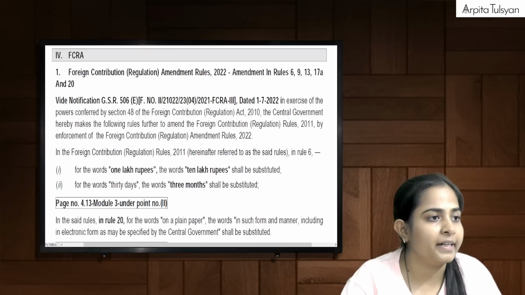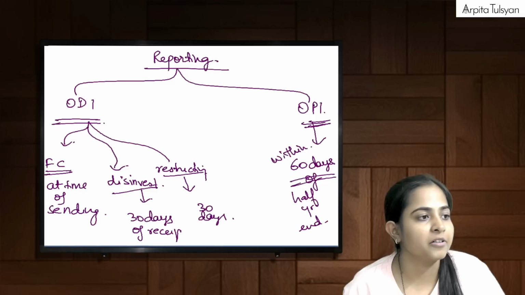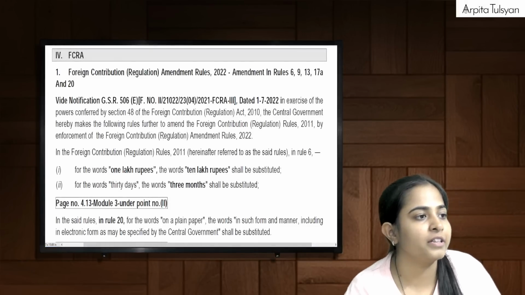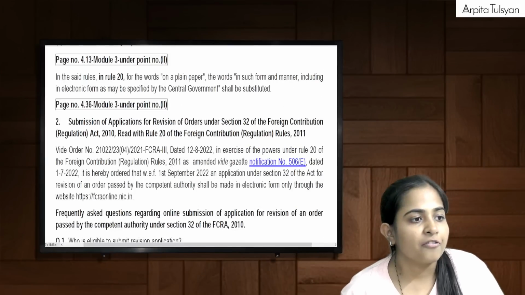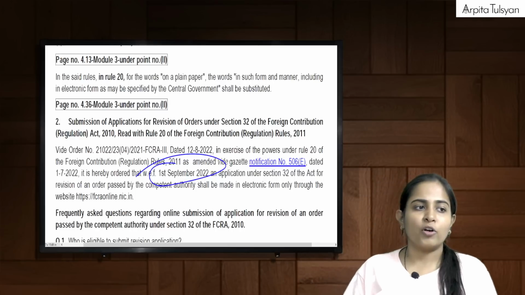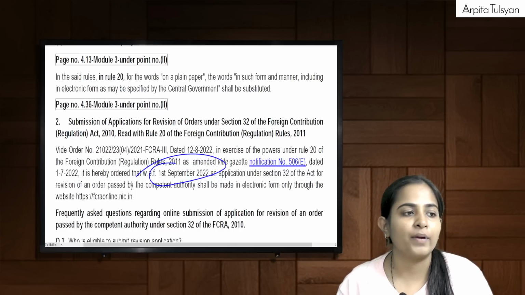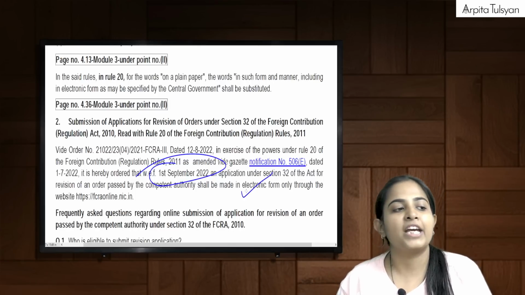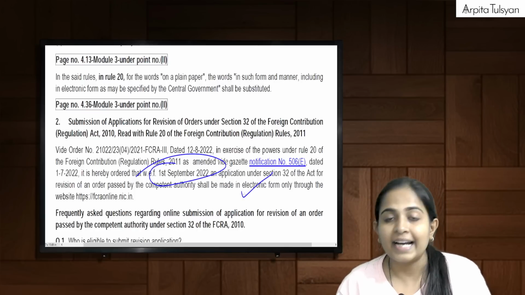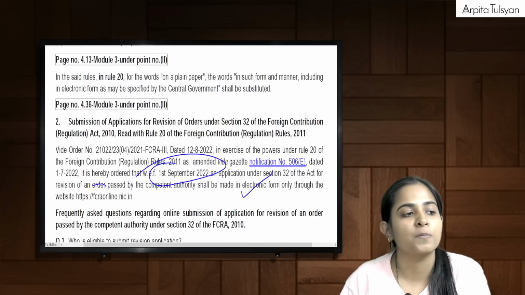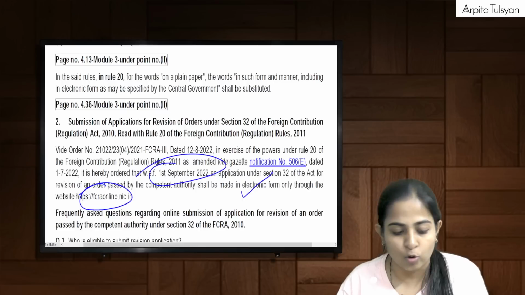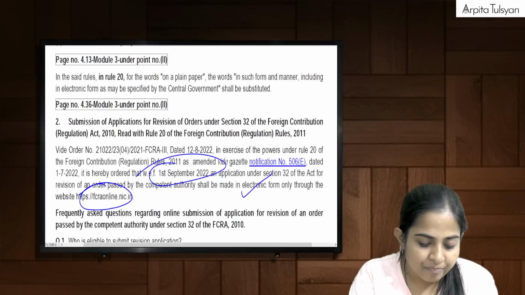This was inserted with effect from, as you can see here, everyone. Yes, this was inserted with effect from 1st September 2022. It was inserted on 12th of August, with effect from 1st September 2022. If we want to make any application for revision of an order which has been passed by the competent authority, then that can be done only online and through this particular website. Means application for revision of order can be done only online, only in electronic mode, right?